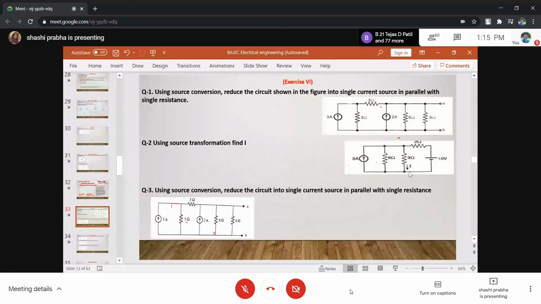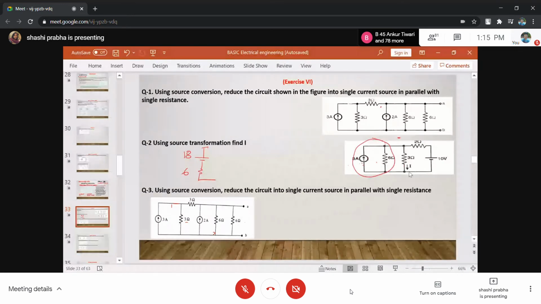So when you have to find this, you will not touch this branch. You don't have to touch it. So what can you do? Can you convert this into a voltage source? Yes. So this becomes this voltage source. You can put resistance anywhere, before or after. This is 3 into 6, 18, and this is 6. Is it this conversion?